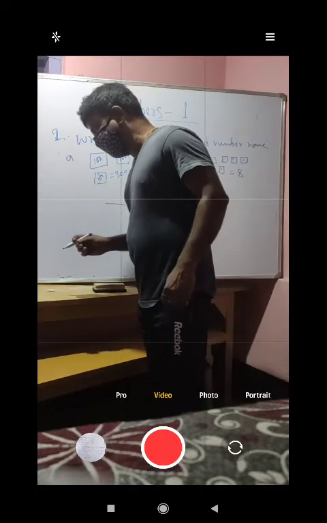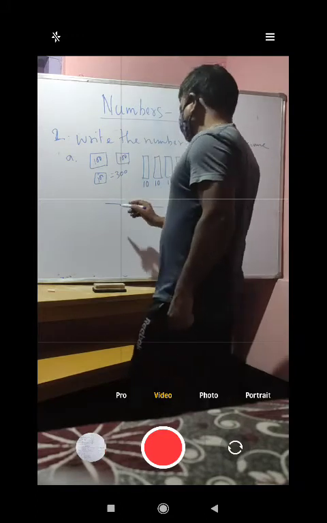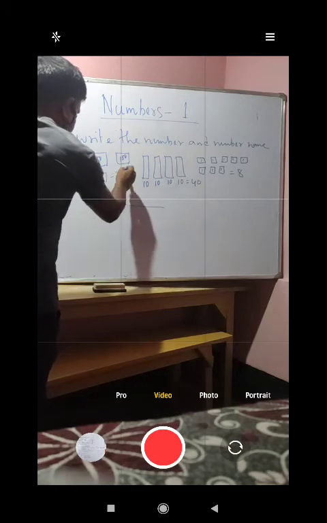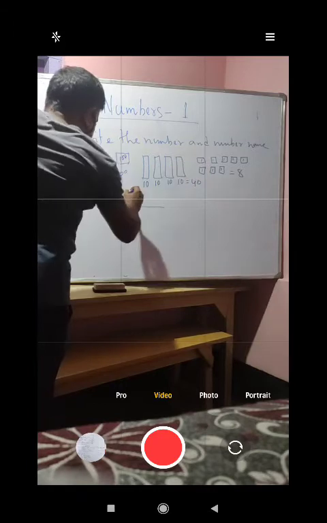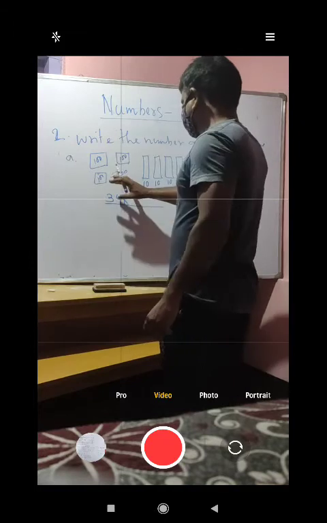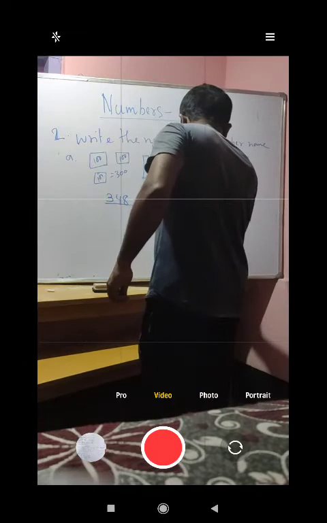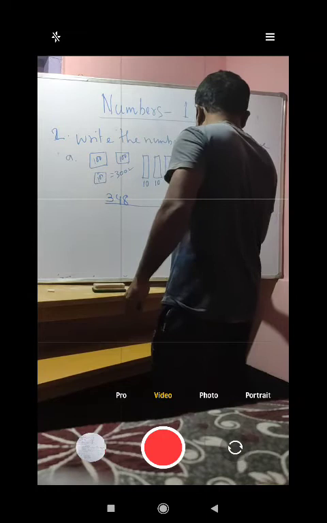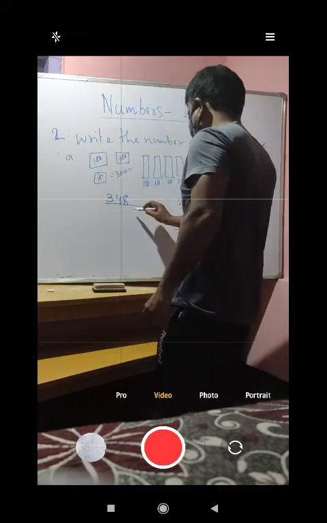Now I have to write the number and number name. What will the number be? From 300 I take 3, from 40 I take 4, and from 8 it will be 8. That means 348 is your answer. If you add 300, 40 and 8, it will be 348. So this is the answer.